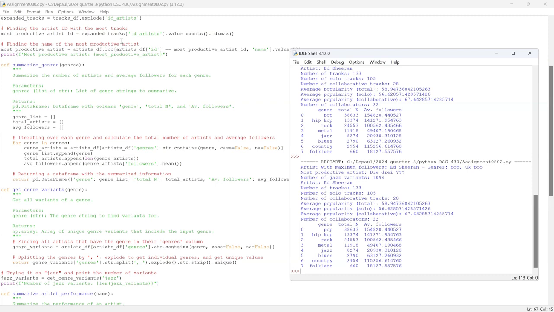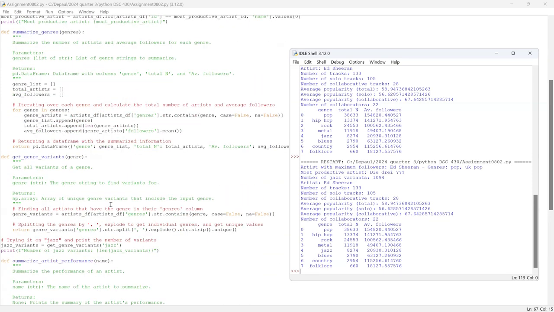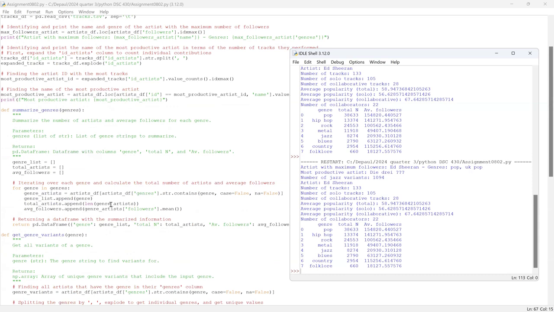How did you detect all artists in a given genre in the summarize genre function? Summarize genre. Show the output of the function.